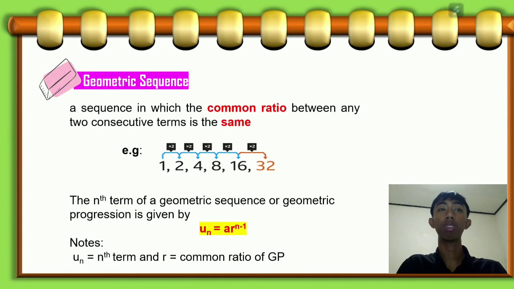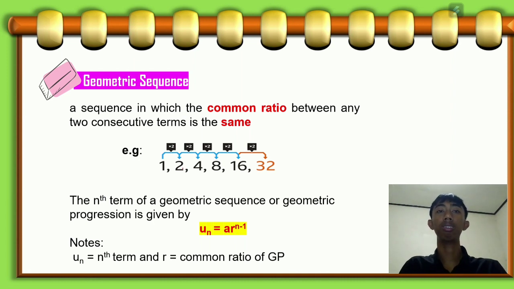Okay, the next type of sequence is geometric sequence. This sequence has a common ratio between any two consecutive terms that is the same. An example of a geometric sequence is 1, 2, 4, 8, 16, and 32.